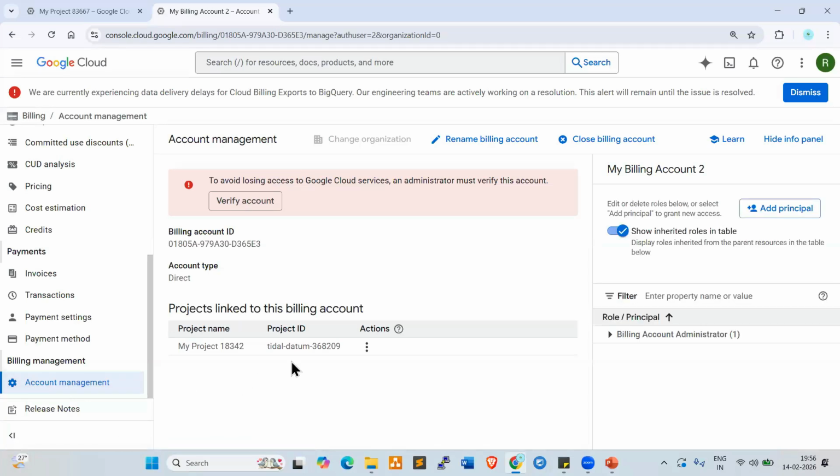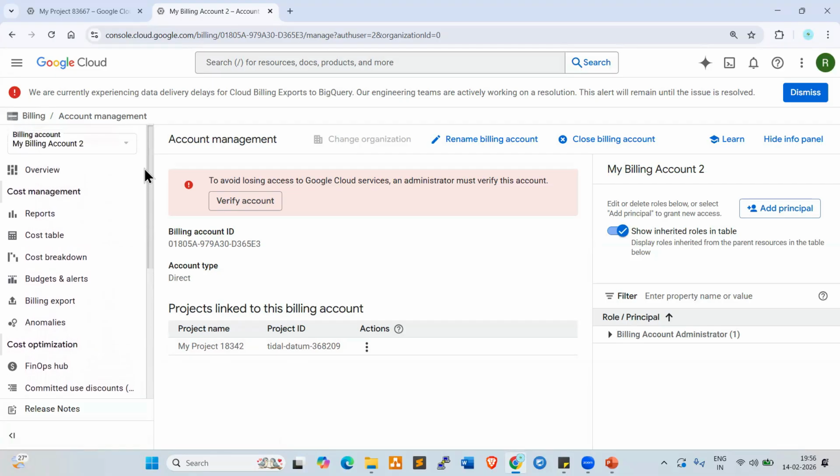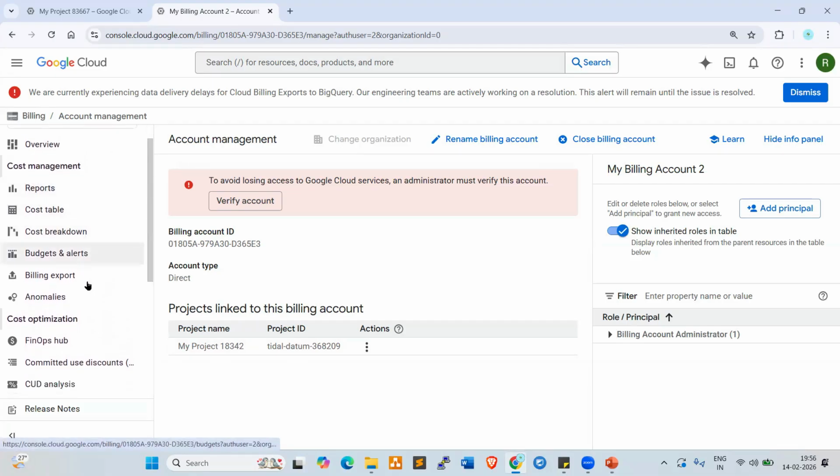Here are the project name and project ID. If you create 4 or 5 projects, you can see the project names and project IDs here. Here you can see payment settings, cost table reports, billing.